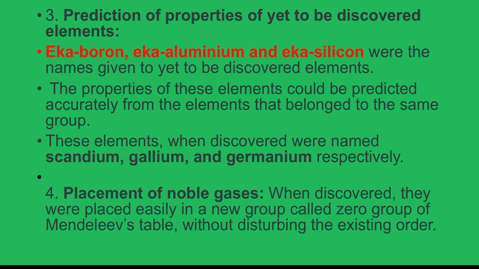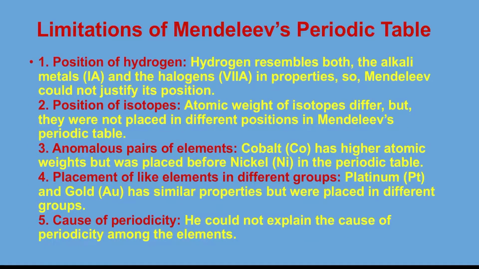When noble gases were discovered, they were placed easily in a new group called the zero group, without disturbing the existing table. That means at the time of Mendeleev's prediction, noble gases were not known, but when they were discovered, they could be easily placed at a zero group on the end without disturbing the whole periodic table. Limitations of Mendeleev's periodic table were: first, the position of hydrogen.